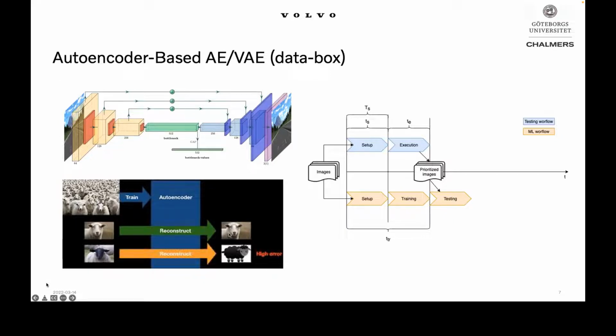If we get a good reconstruction, meaning that we have a low reconstruction error, then this particular test input is not unusual or surprising. And if we have a high reconstruction error, for example, if we didn't have similar images in the train set, then the autoencoder will most likely fail to reconstruct the image with good performance, so it will have a high reconstruction error.